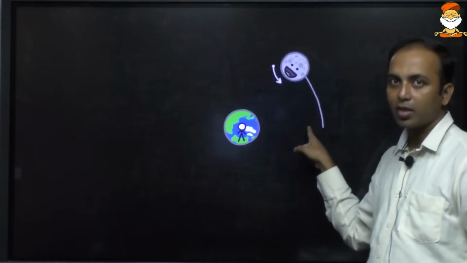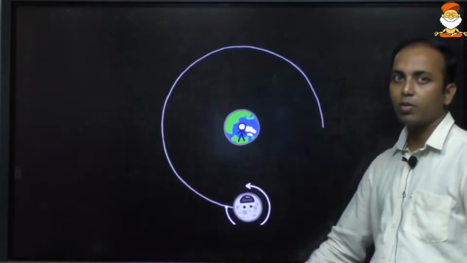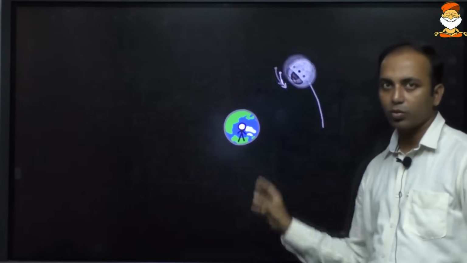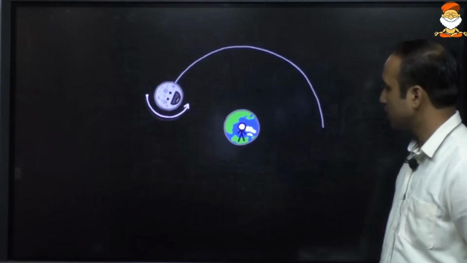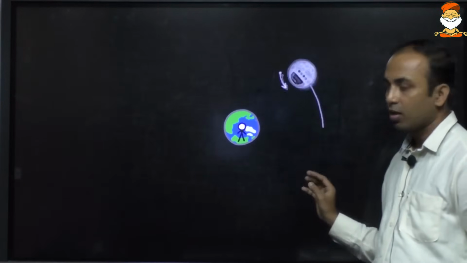How much time is it taking? 27.3 days. But additionally it will take 2.2 days to cover the additional distance. Rotation, 27.3 days. Okay? Revolution.